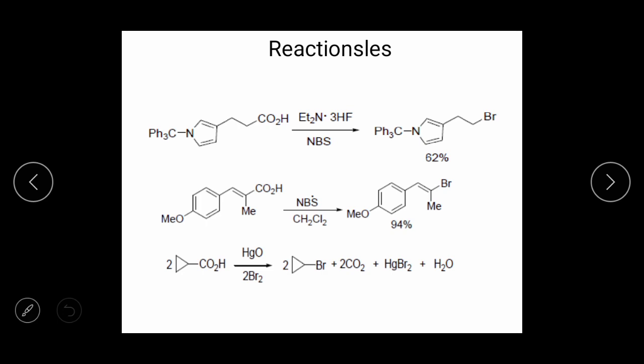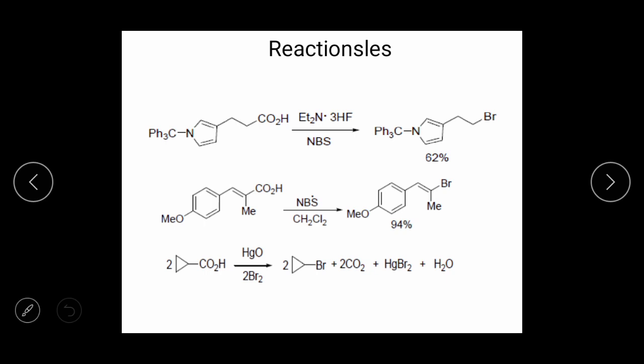Reactions. Here spelling mistake is there. Reactions. These are the examples of free radicals. NBS means N-bromosuccinimide. Okay. In presence of N-bromosuccinimide, there is a generation of this product. How that reaction is going? Again COOH is there, bond gets broken, there is generation of NBS. The bromo radical is formed from NBS.